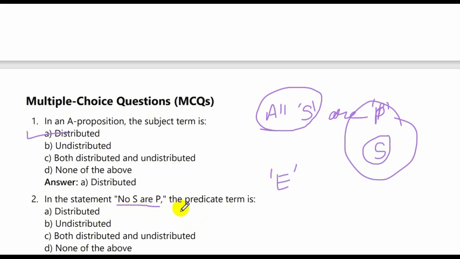So no S are P means nothing of S is in P, nor is anything of P in S. So they're both completely independent and include all members of the class. So in the statement, the predicate term is distributed because distribution means it includes all members of the class.